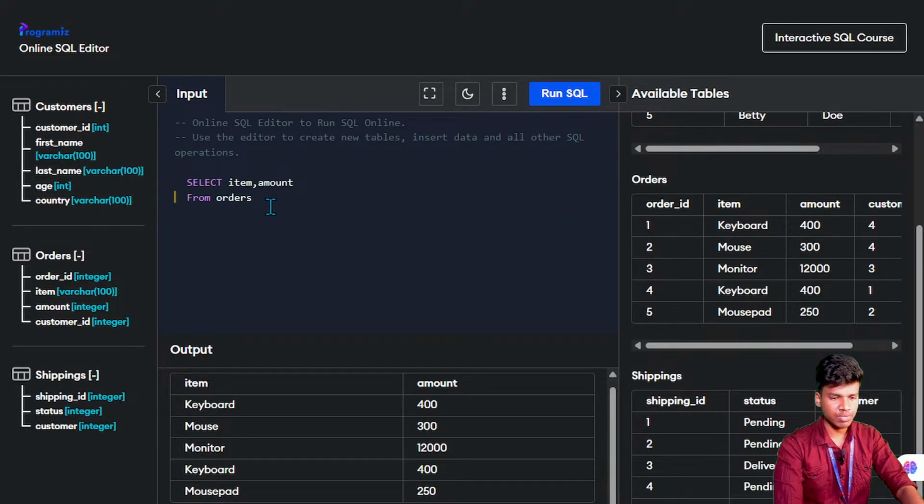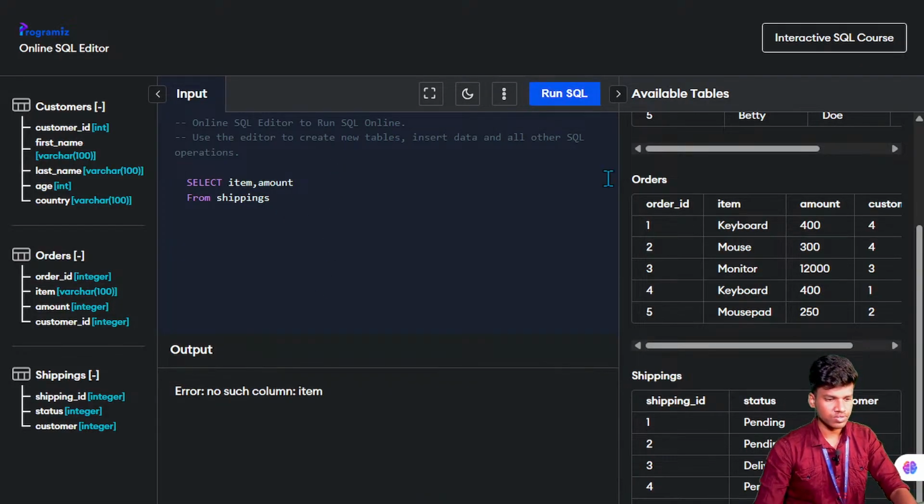Now I give the shipping. If we change the table name, like I give shipping, I get an error or no output. Run this one. It says no such column item, because the shipping table has only status and customers. So now I will change the column name to status.